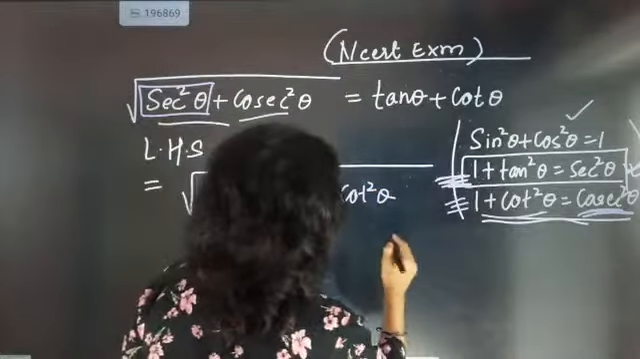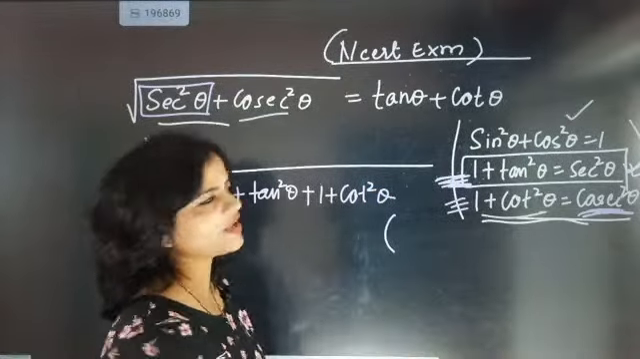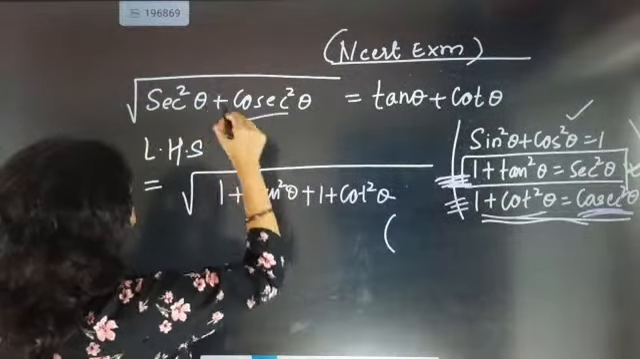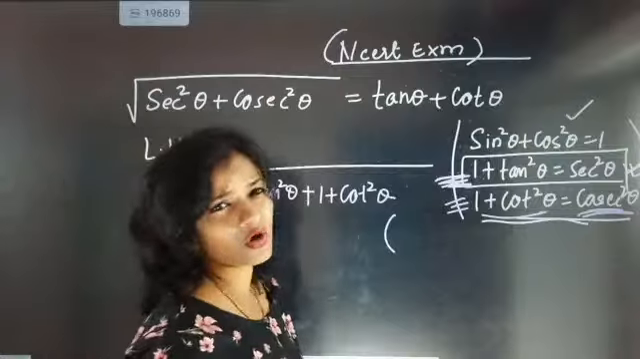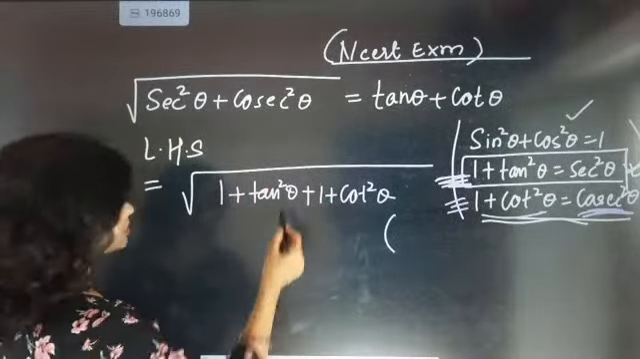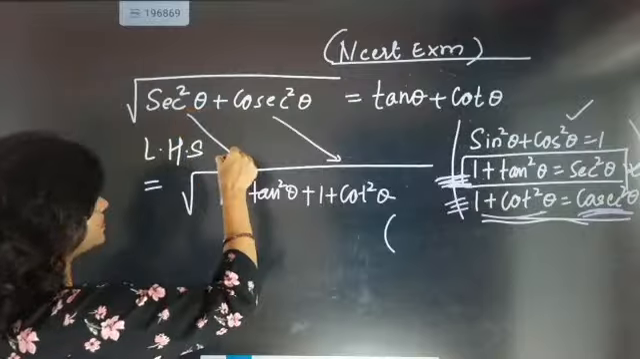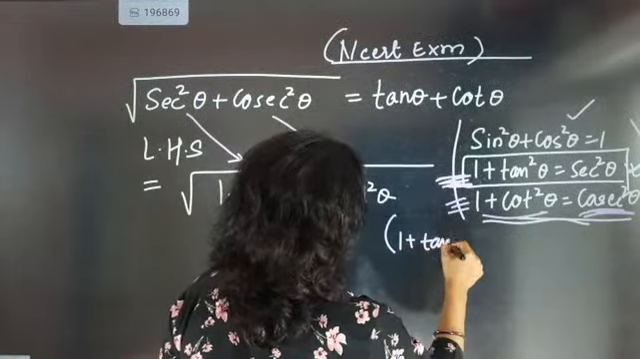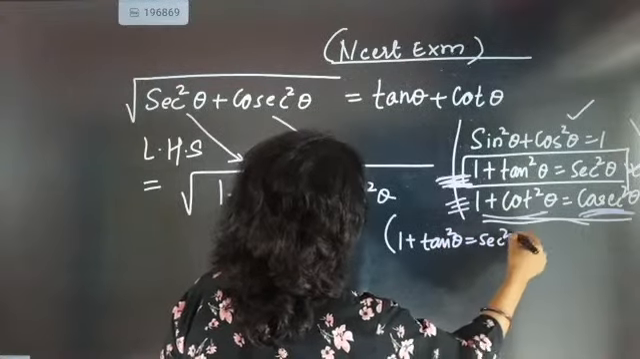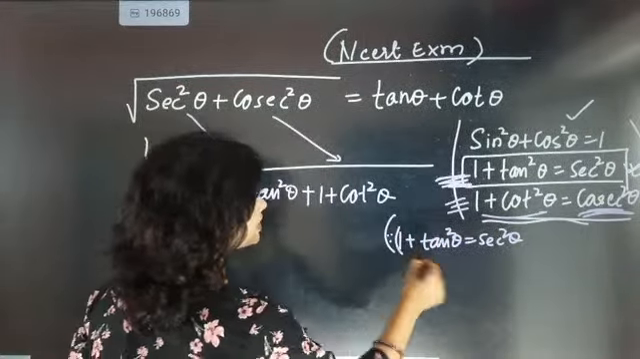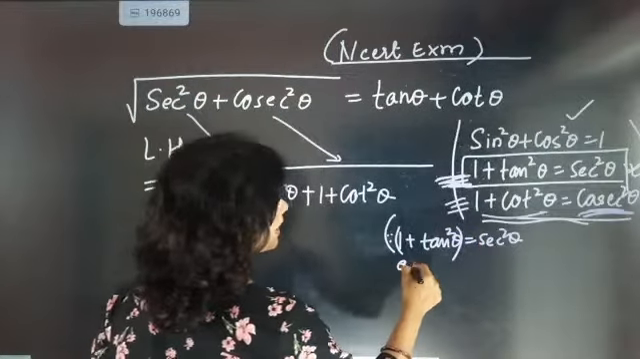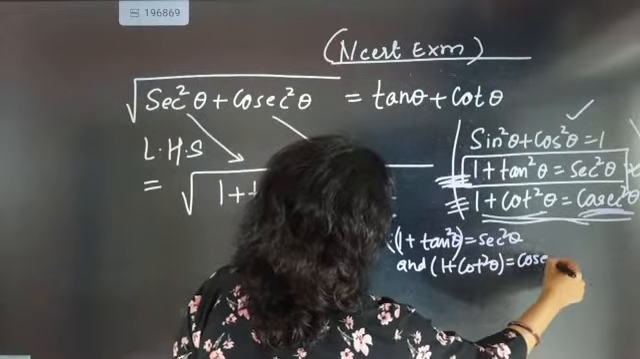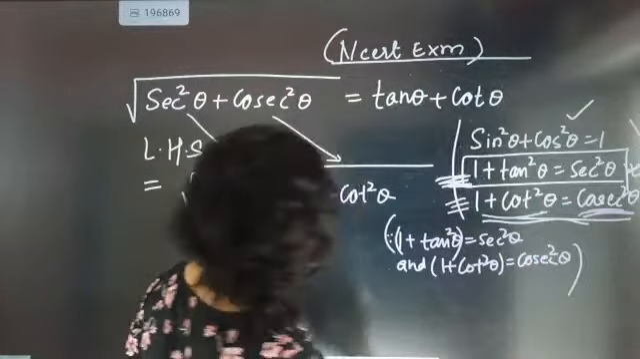And with a brave effort, we can write why we have used the formula, why we have converted secant square theta as 1 plus tan square theta, and cosecant square theta as 1 plus cot square theta. We converted this by using the identity formula. The identity formula says that 1 plus tan square theta is secant square theta and 1 plus cot square theta is equal to cosecant square theta. So this is exactly the formula part only.